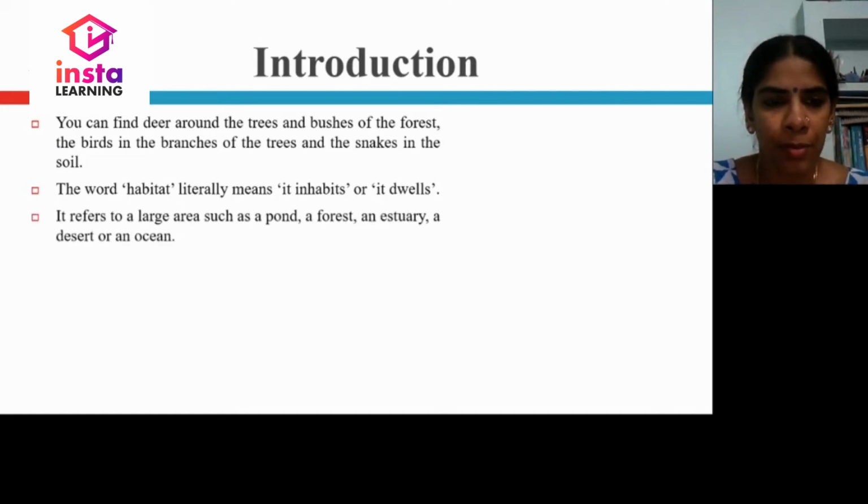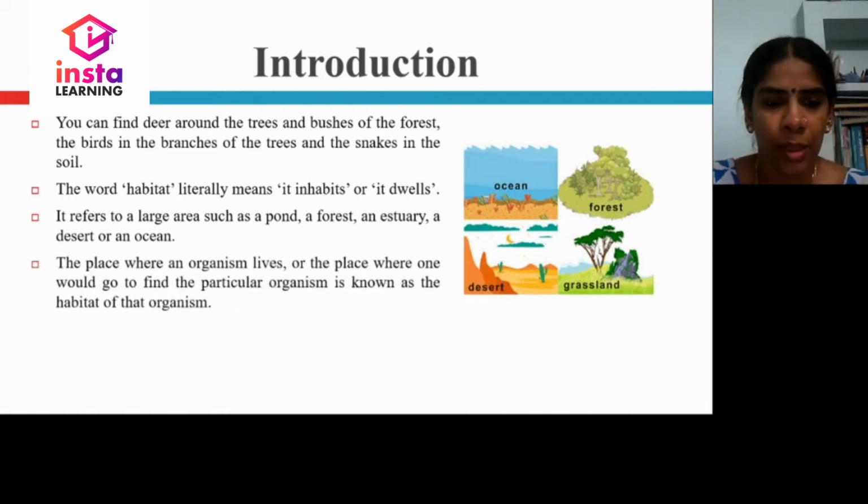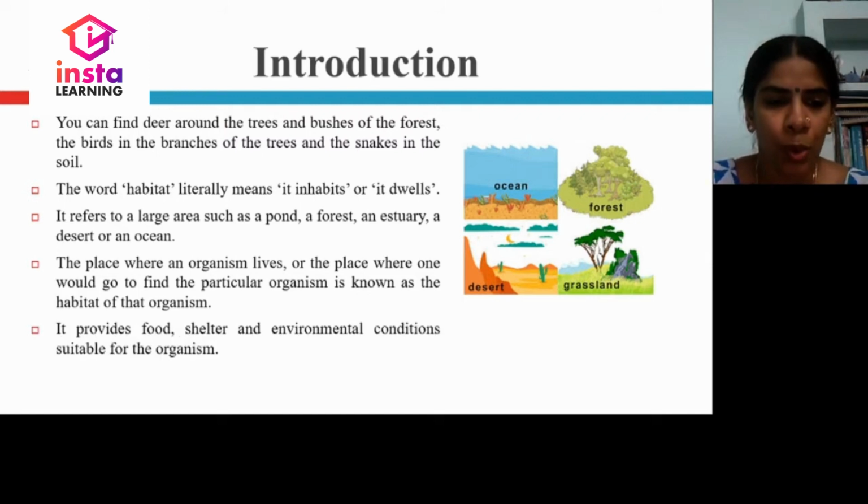We can say a habitat may be a large area such as a pond, forest, ocean, desert, grassland, etc. The place where an organism lives, or the place where one would go to find the particular organism, is known as the habitat of that organism. It provides food, shelter and suitable environmental conditions for the organisms.